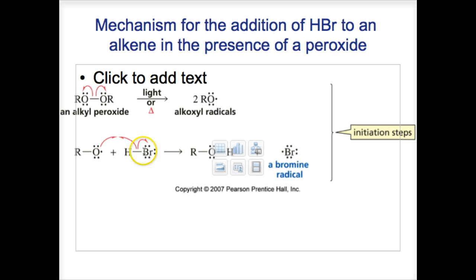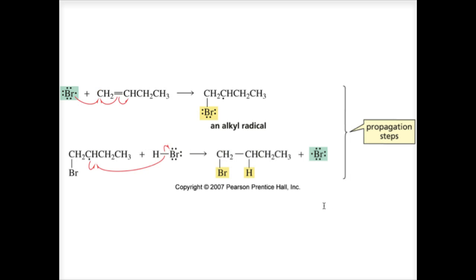Notice 1 free electron there. Then, in the presence of HBr, it's going to abstract the proton, forming ROH and the bromine radical. So we've initiated this chain reaction.